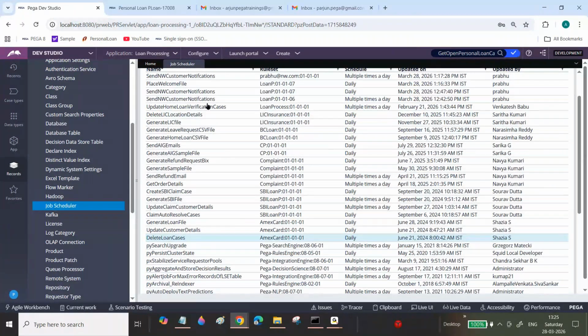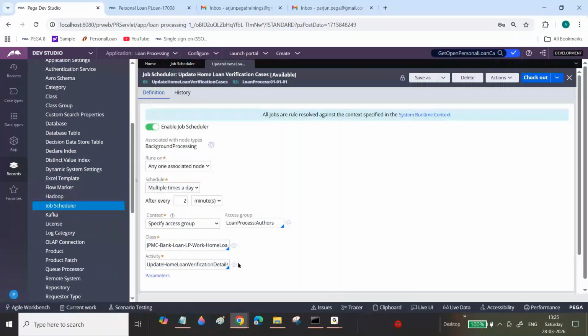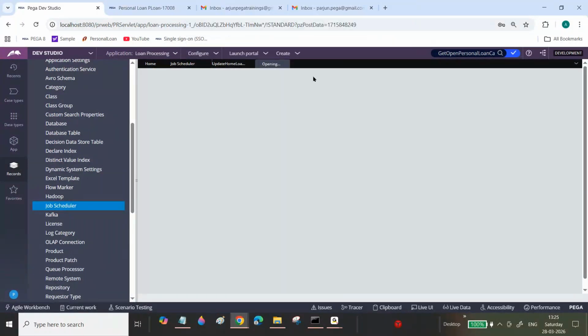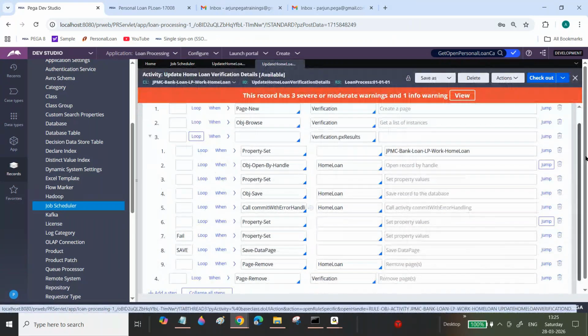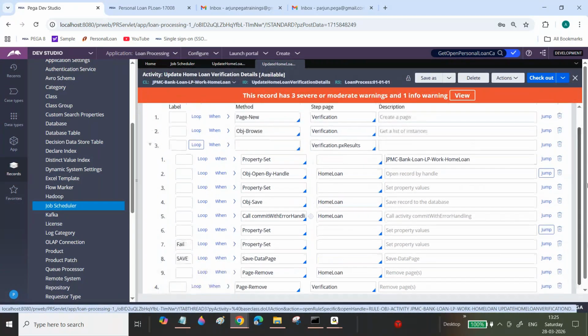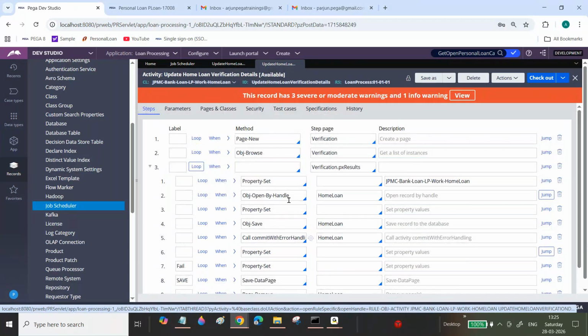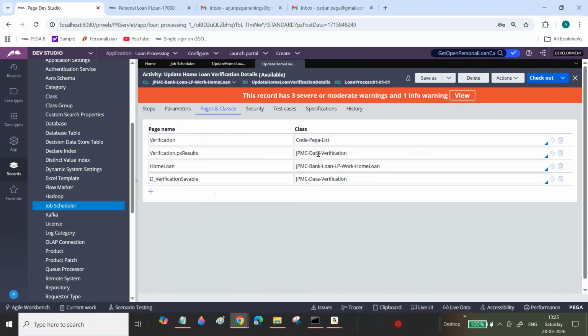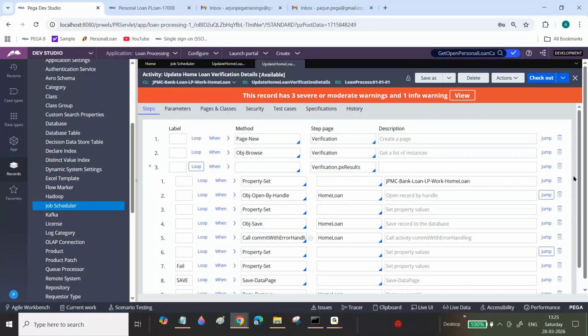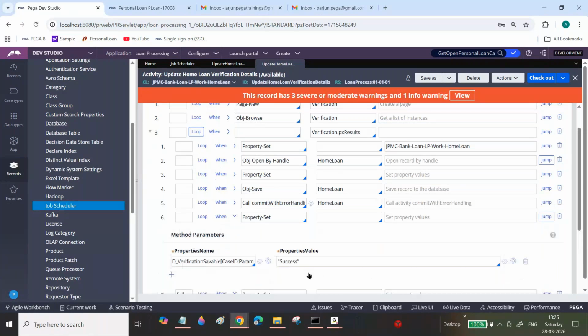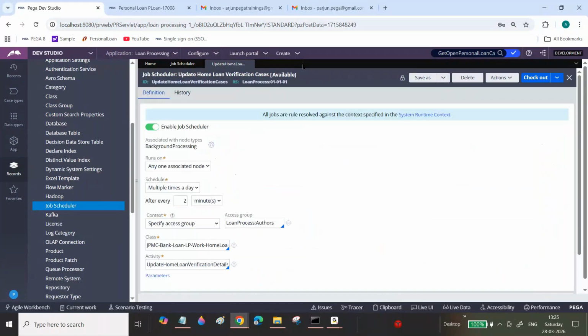See here, now I'm updating the case details. In this scenario, I have written this much logic. In the activity, I'm opening a record from my custom table, the verification table. From the verification table I'm getting the data, and then I'm opening that verification data in this home loan case. After that I'm updating, and whether it updated successfully or not, I record it in my staging table. Like that, you can create your own examples and practice.